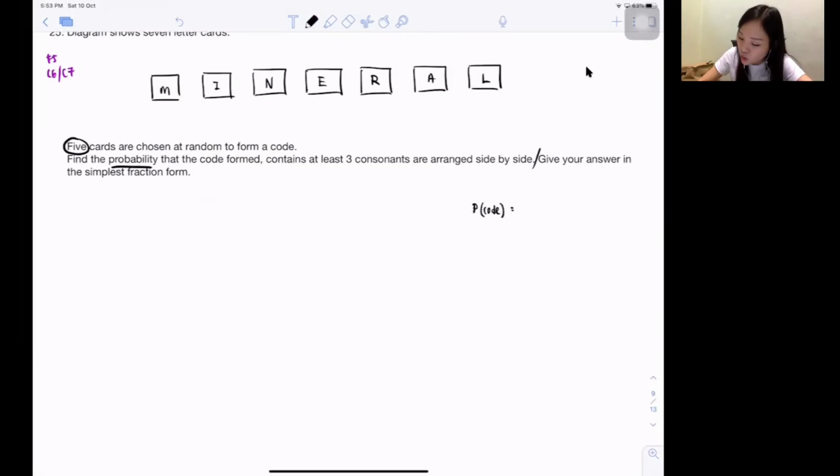Isn't it probability always you must have the total at the bottom and whatever you want on top, correct? So you must know the total, put at the bottom, and then you must know how many number of possible codes that you can form, put on top. Probability just now I already taught. Probability is always a fraction. Total put at the bottom, and the one that you want put on top.